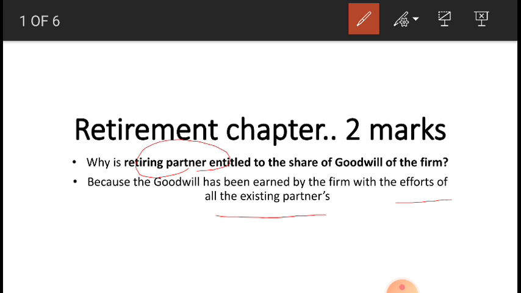All, for example, A, B, C, 3 partners. All 3 have worked hard to get the good name, to get goodwill. That is why the retiring partner has to be given the share of goodwill. Okay?